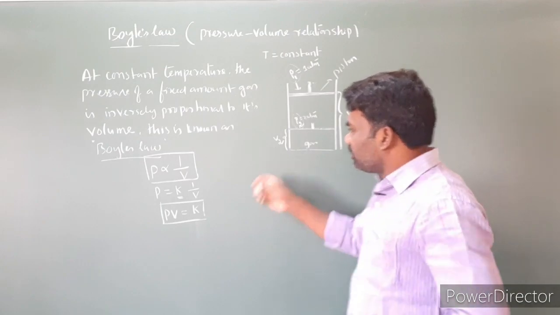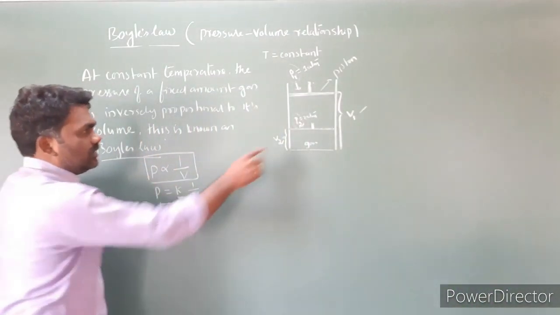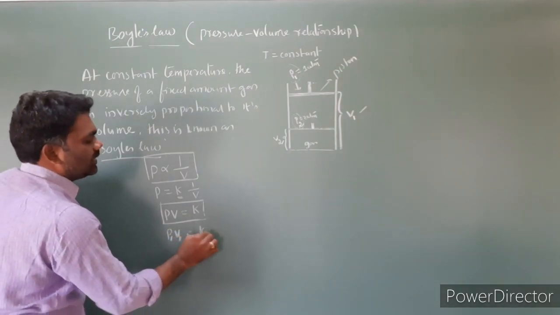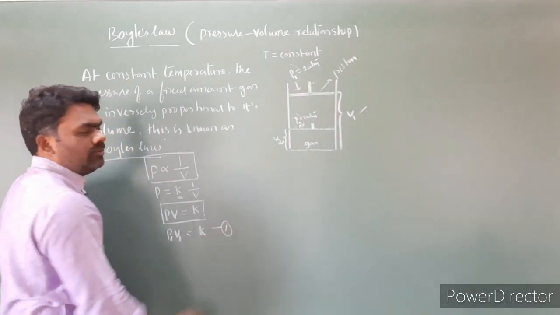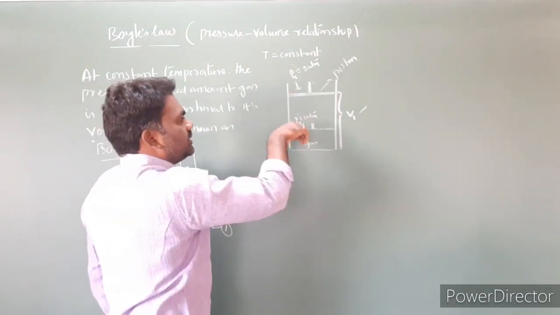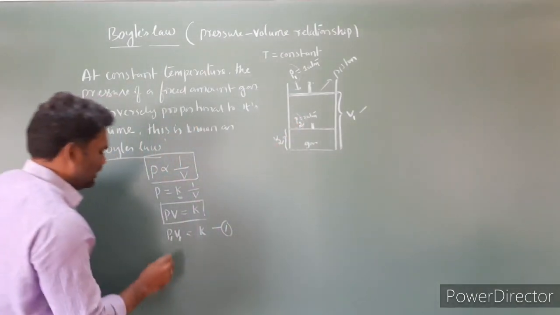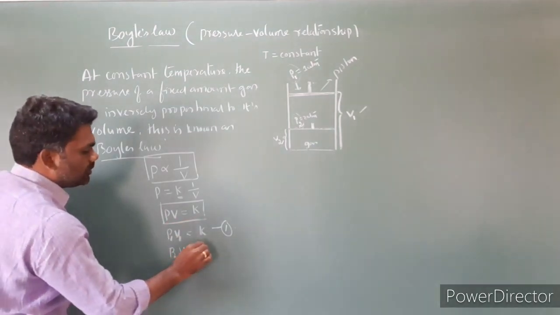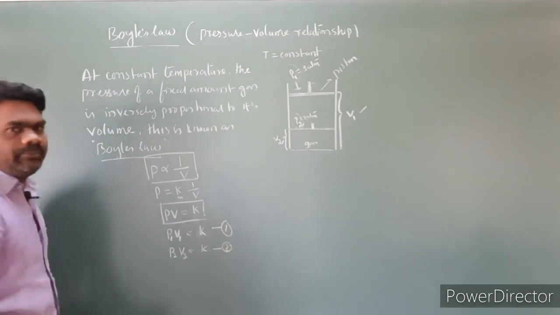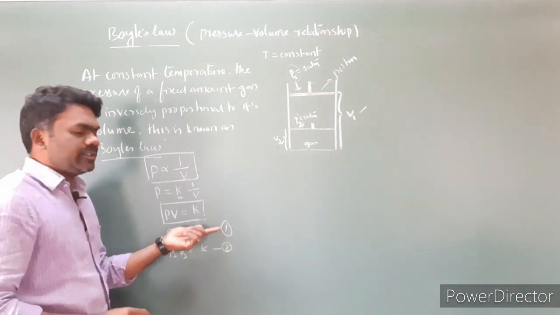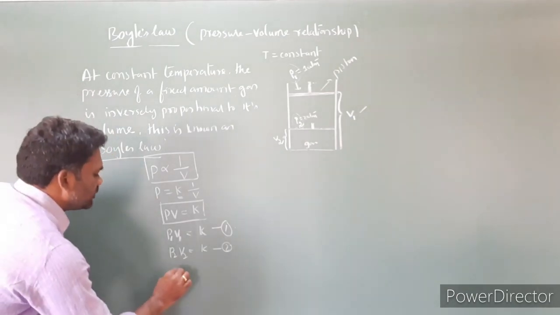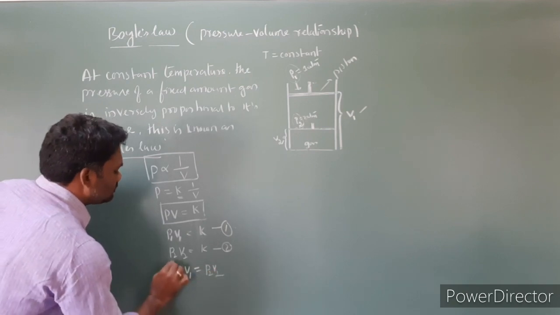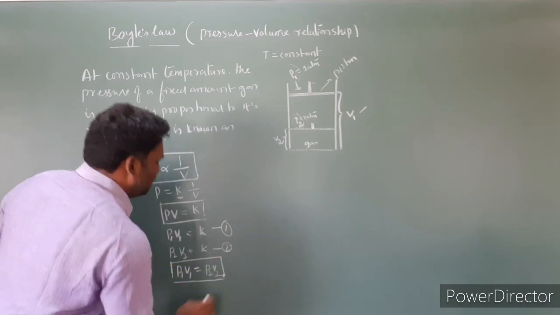Right. So come here, PV is equal to K. The first condition: at pressure P1, volume is V1, that is equal to K, constant. This equation I am labeling as 1. Next, I am increasing the pressure, so pressure becomes P2 and volume becomes V2. Then P2 V2 is equal to K. So this is the second equation. Equating the first equation and second equation, we get P1 V1 is equal to P2 V2.